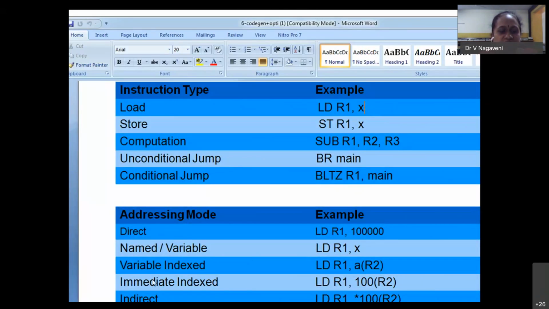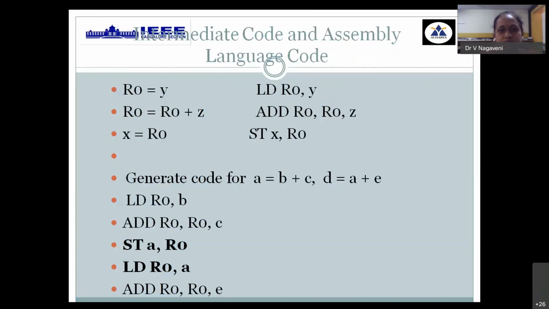So different types of addressing: direct, variable index, immediate index, indirect, immediate. Immediate indicates hash, indirect indicates the at symbol, and index indicates array usage. There are different ways, for example immediate index 100 is used, and indirect address. Then again, different ways are there to make use of that notation. Some examples are given here.